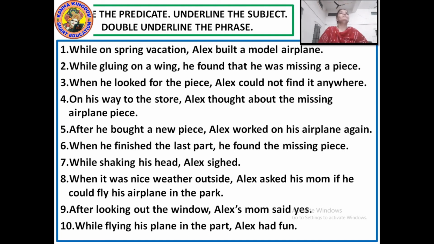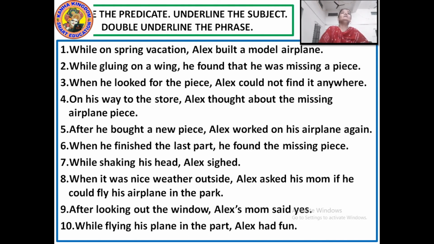Next, underline the subject. Now here the subject will be a noun or a pronoun. So here the noun is Alex. So Alex is the subject. And double underline the phrase. Now the phrase is a group of words without any subject and a predicate. So here the group of words, while on spring vacation, standing on its own? No. So it is a phrase.